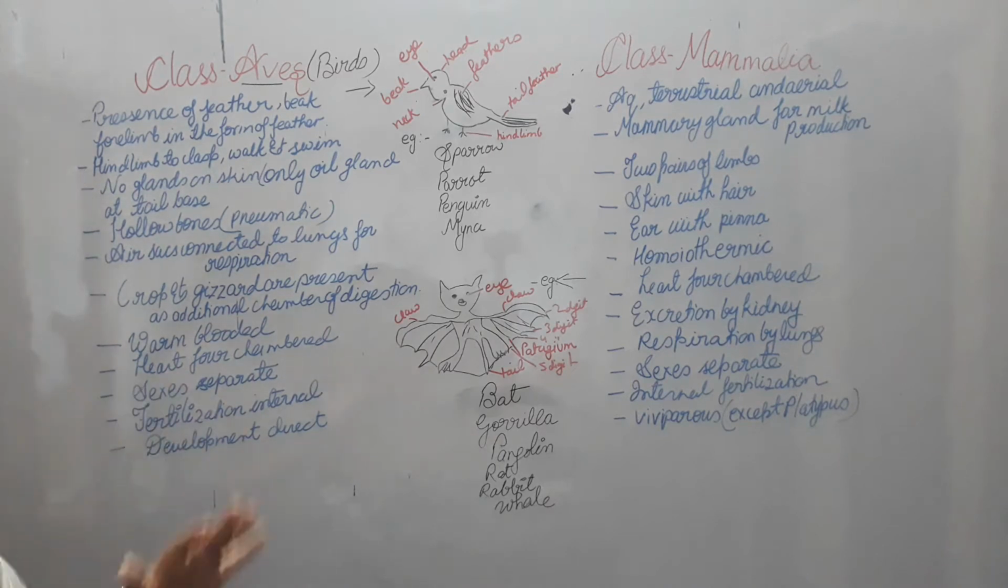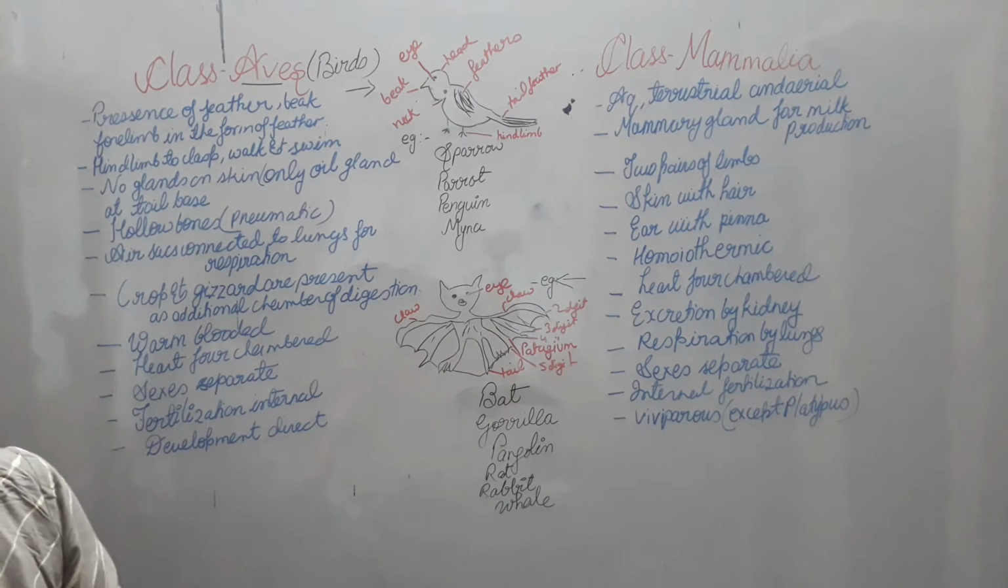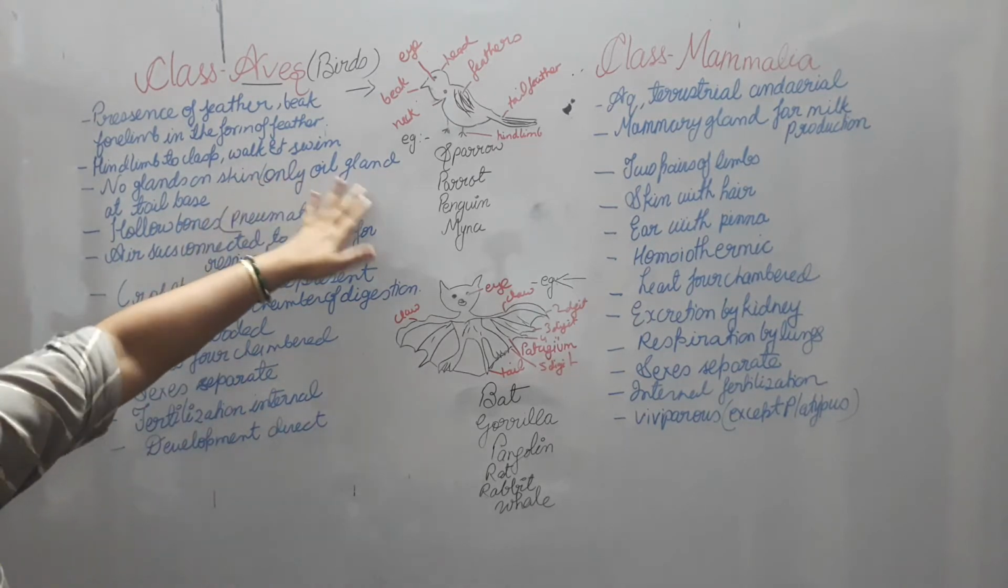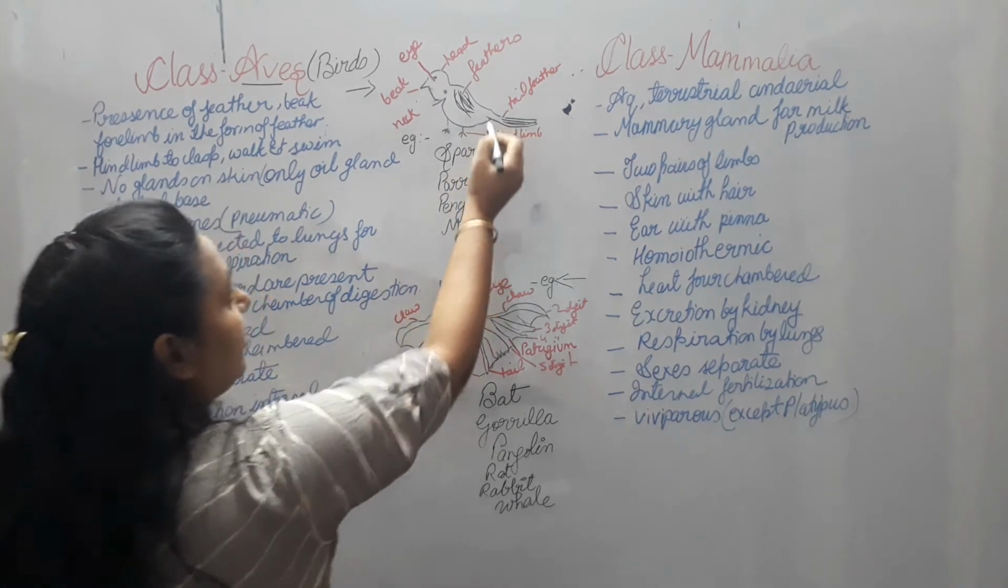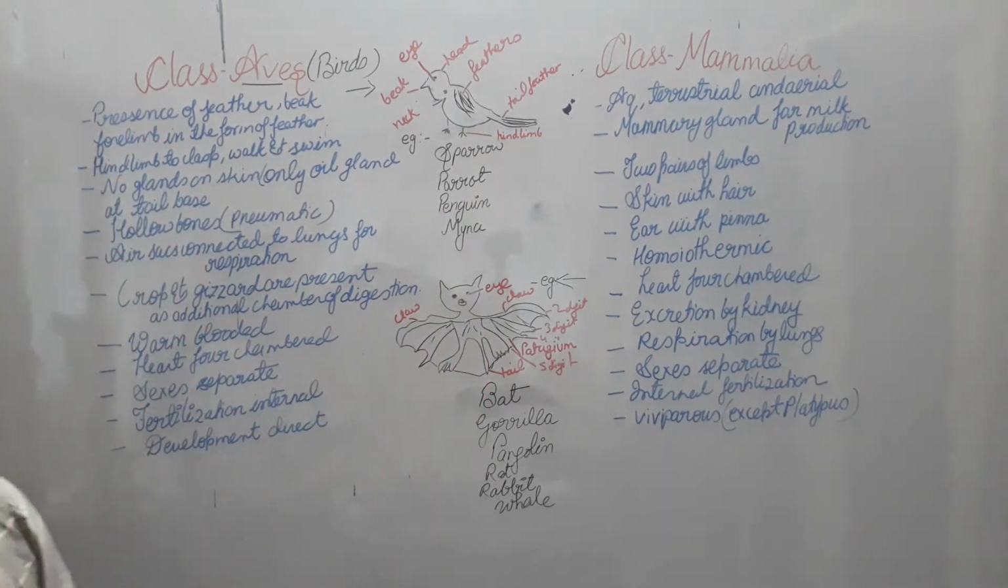They have no glands on the skin, on the body surface. Nowhere at all do they have glands, as we have sweat glands, but they don't have any glands like that. They just have one oil gland at their tail base. So here at the tail base they have just an oil gland present.